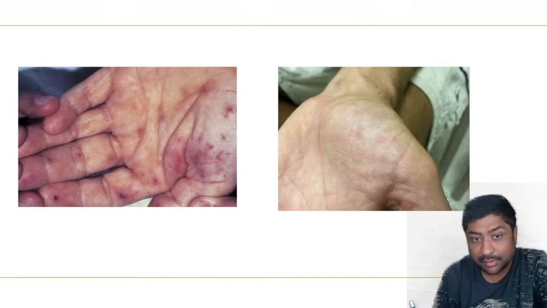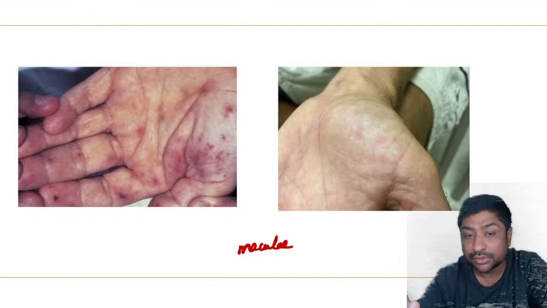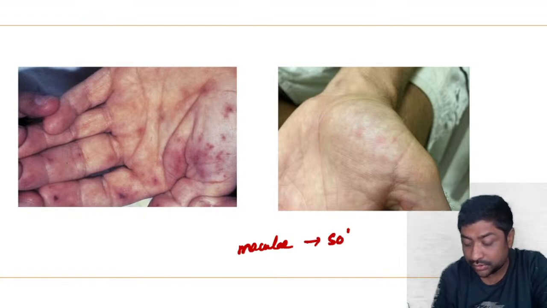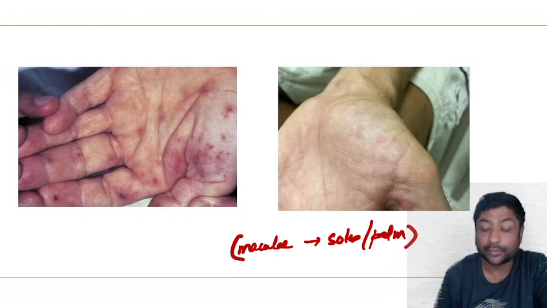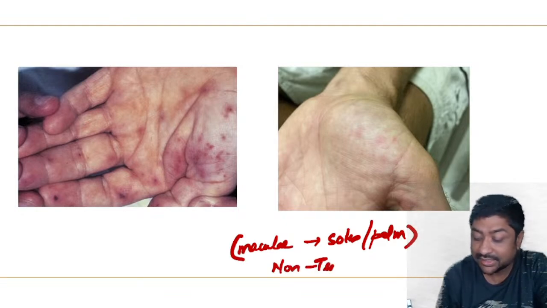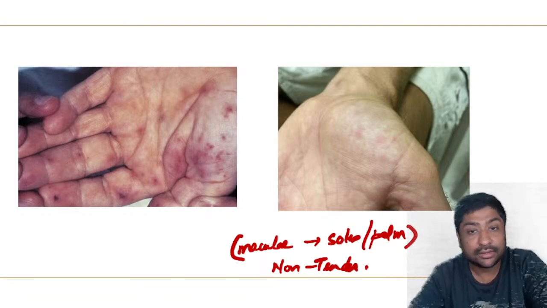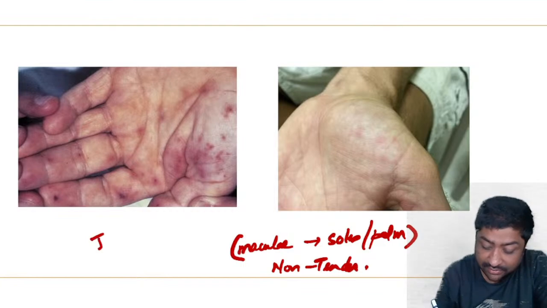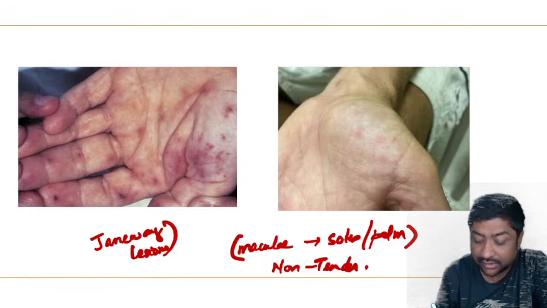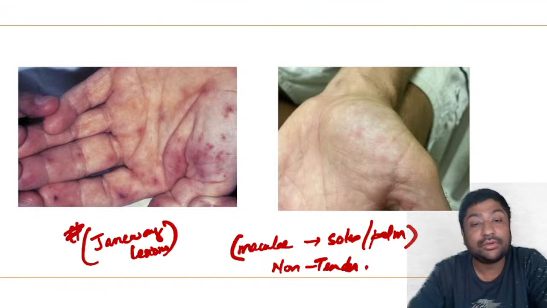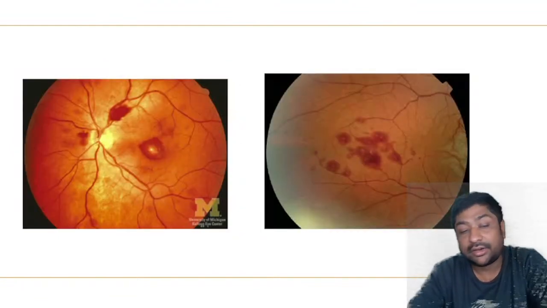So you can see some maculae, which can be present on the palms and on the soles of the feet. Remember, they are non-tender. Any guesses? What do we call these non-tender maculae on palms and soles? These are called Janeway lesions. Another very important finding in your infective endocarditis patient. And the last is this retinal finding.